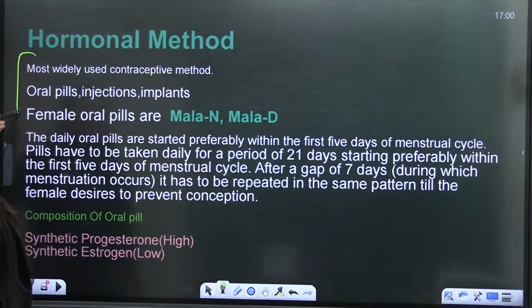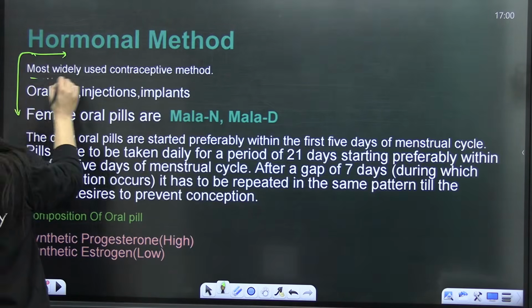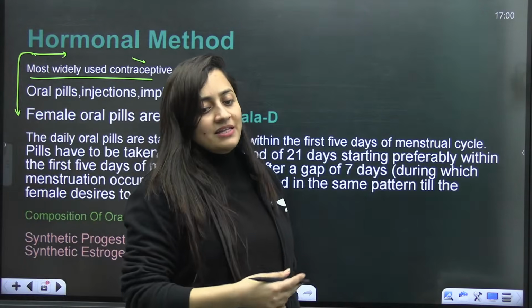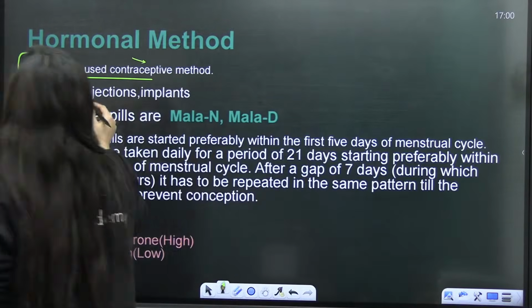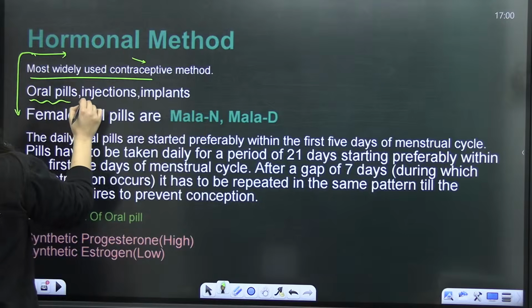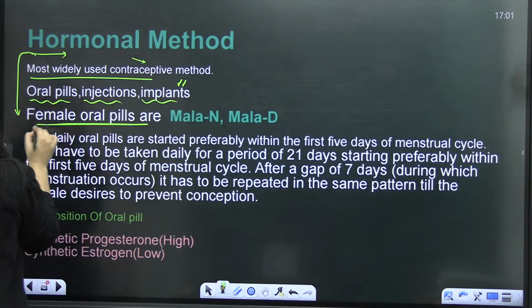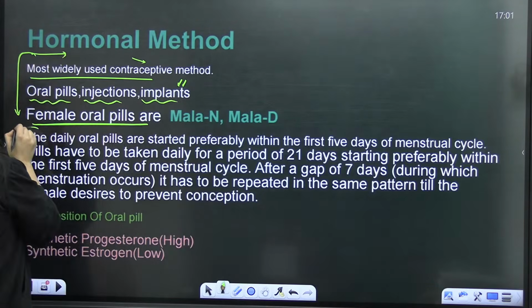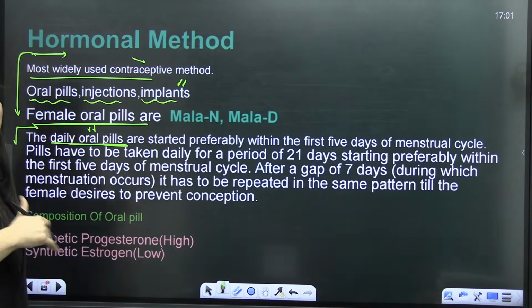Then comes the hormonal method. As I said, this is the most widely used, and hormonal methods are very popular in urban India. Females prefer it. It includes oral pills, injections, and implants. Oral pills include examples like Mala D and Mala N, which are the daily oral pills.